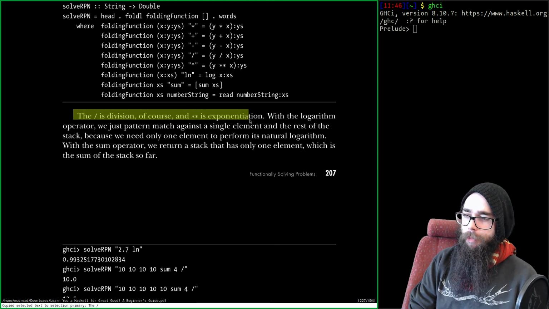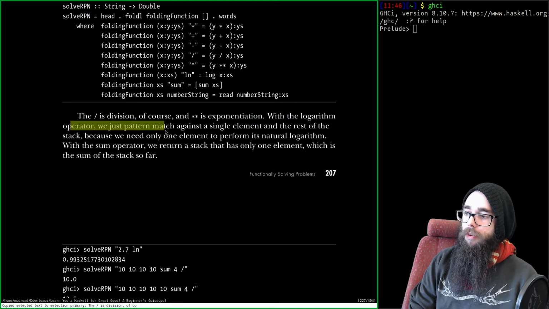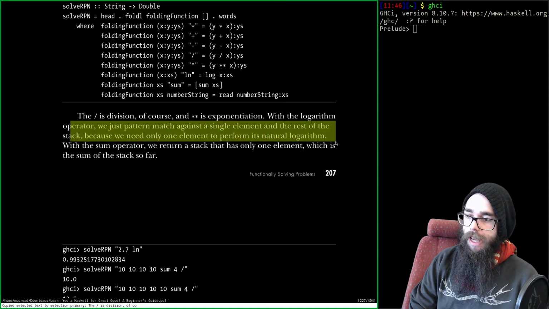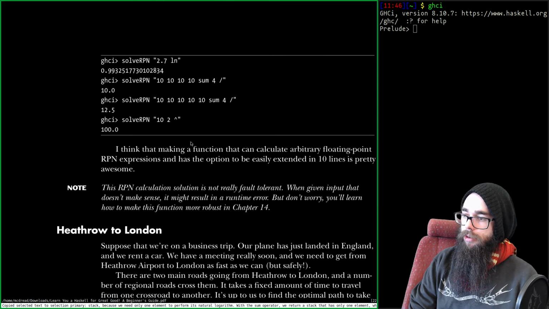Alright. By the power of 2? I don't know. With the logarithm operator, we just pattern match against a single element and the rest of the stack, because we need only one element to perform its natural logarithm. With the sum operator, we return a stack that has only one element, which is the sum of the stack so far.